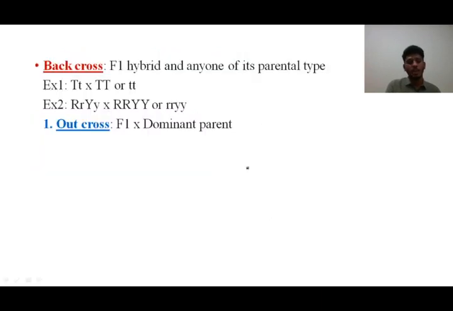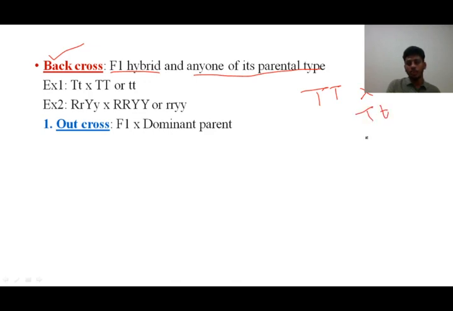Next of all this, we have another thing called back cross. Back cross is nothing but F1 hybrid and any one of its parental types is crossed. That is, students, if you remember, we have taken this particular cross, that is capital T being crossed with small t, and we got an F1 as capital T and small t, isn't it?